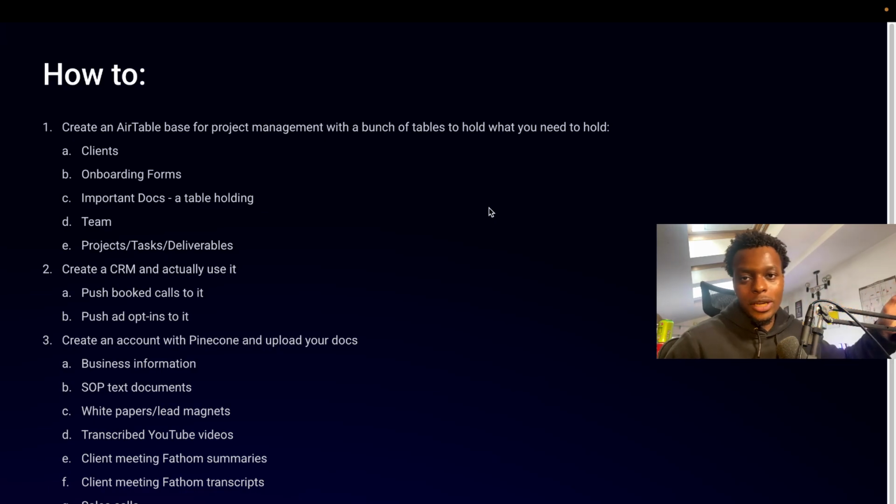So I make landing pages. I have a landing page table. I make email campaigns. This is the campaign table. I make cold email campaigns. This is cold email campaigns. I make automations for different people. Okay, these are the automations and build-outs that we make.